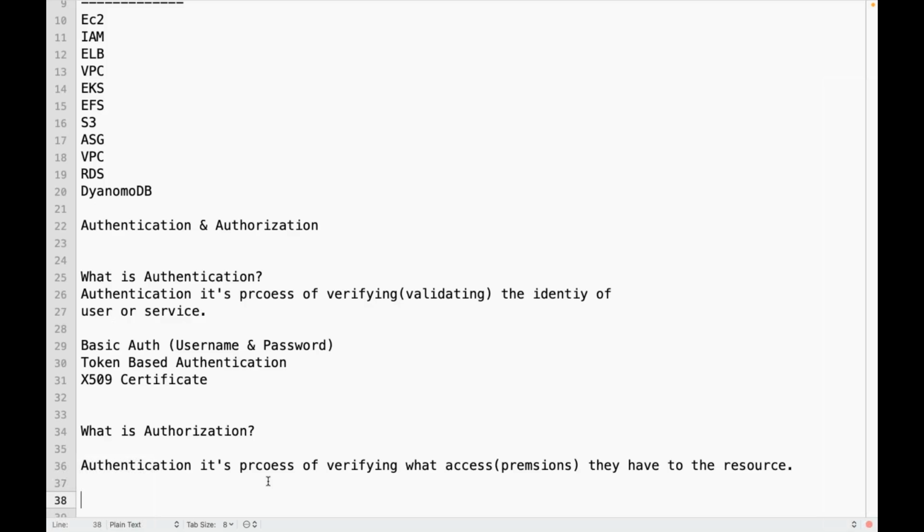So it's all about authentication and authorization. When we create any AWS account, right? When we create any AWS account, we will be creating it with some username and password, right?